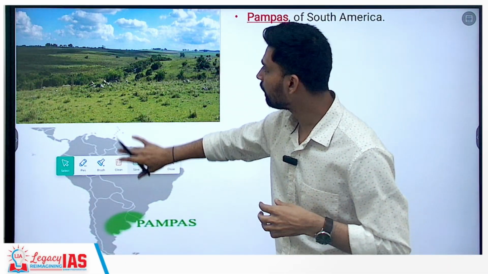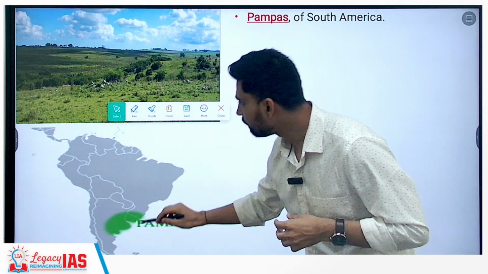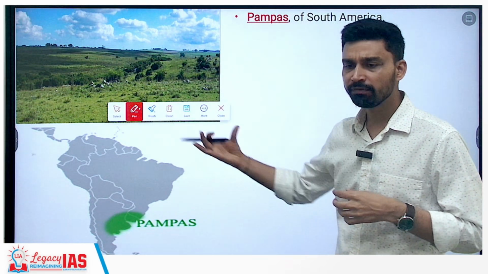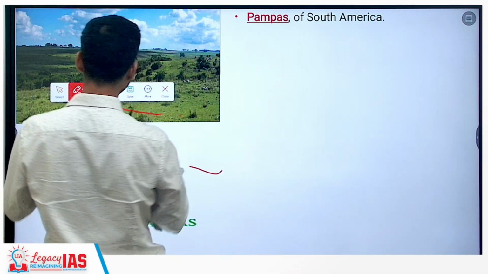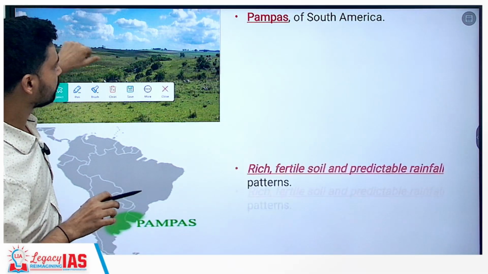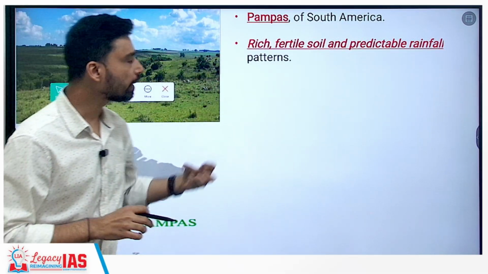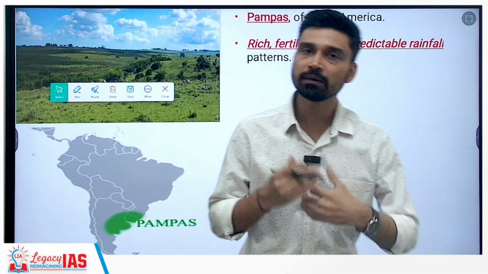Now further as you come to the south, we can see that you have the grassland. As you can see from here, the Pampas. Pampas we have discussed briefly is an example of temperate grassland. These are very important grasslands of South America. And if you look at the Pampas, you have the rich fertile soil and predictable rainfall pattern. Now you'll say, why predictable rainfall pattern?